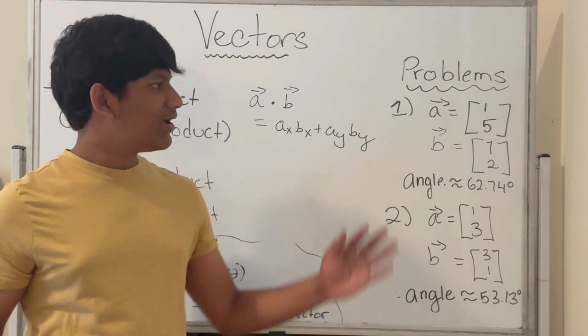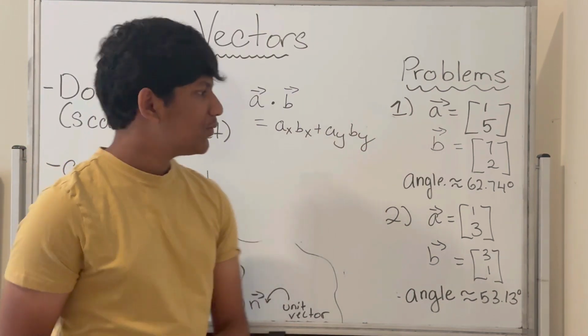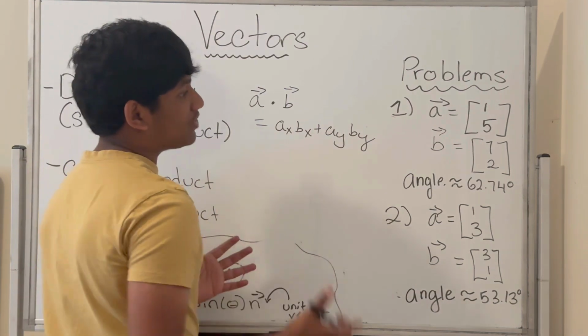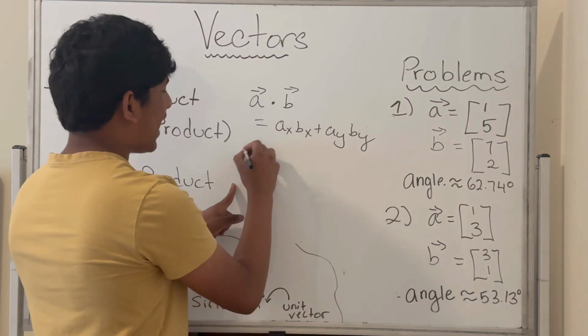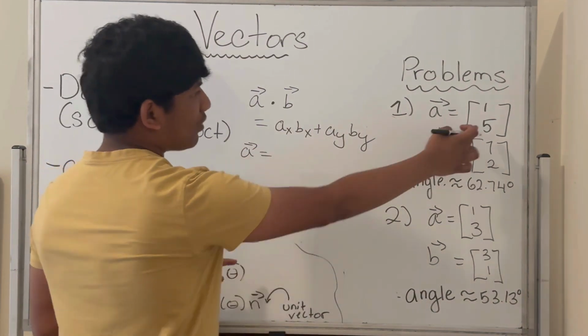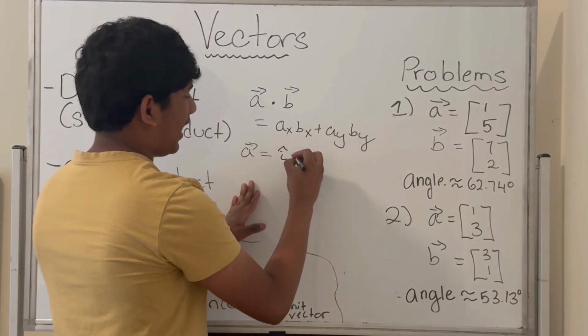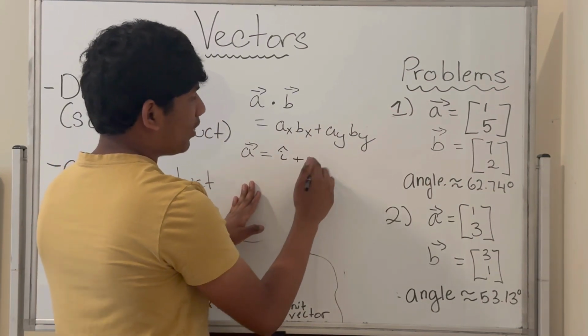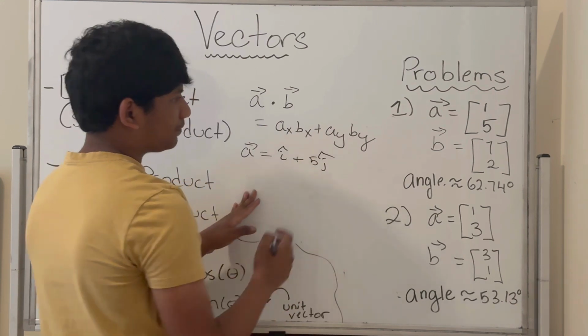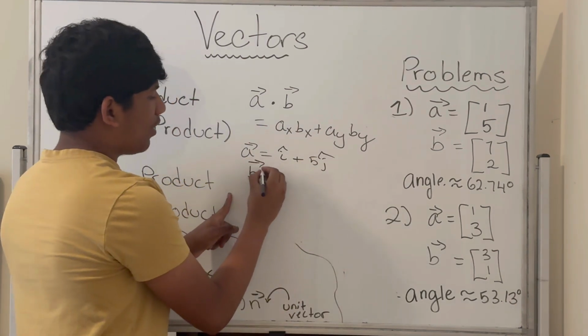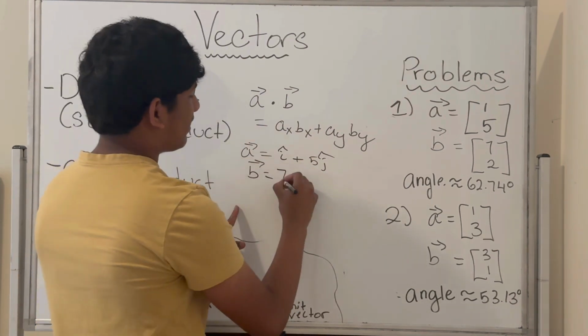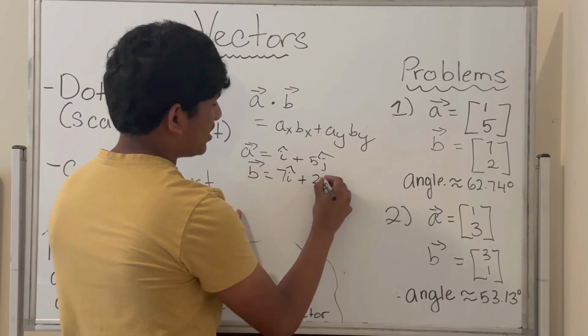Well, let's test it. So over here we have problem 1. We're going to use this formula to find the dot product. Well, let's write A in component form. So A over here is 1, 5. So obviously the component would be 1 i hat over here, and the component over here would be 5 j hat. What about B? Well, B can be written as 7 i hat plus 2 j hat.